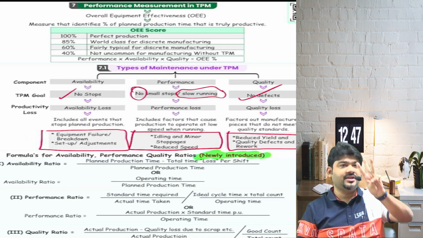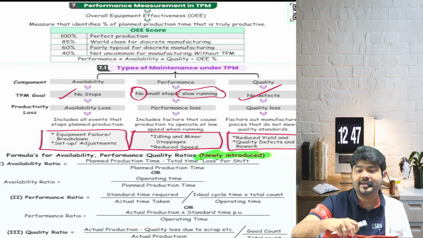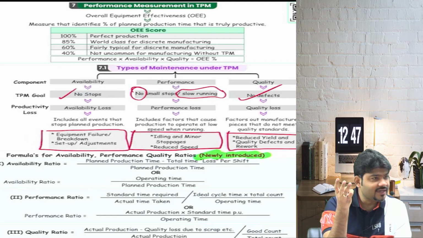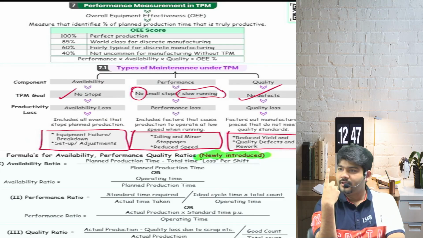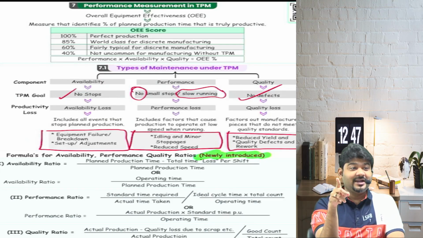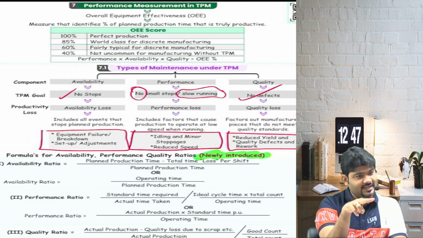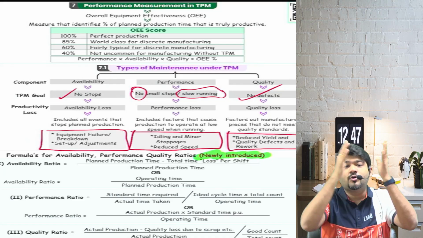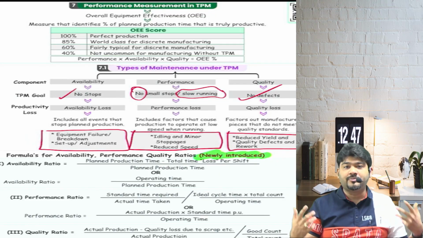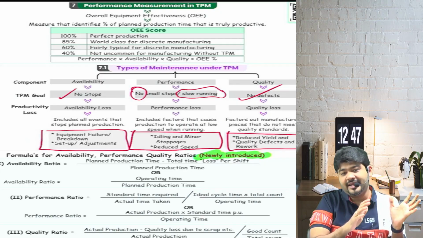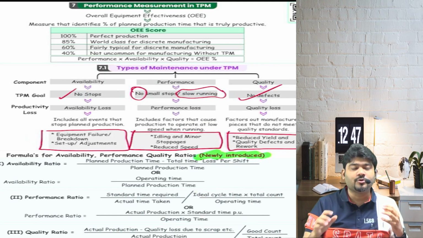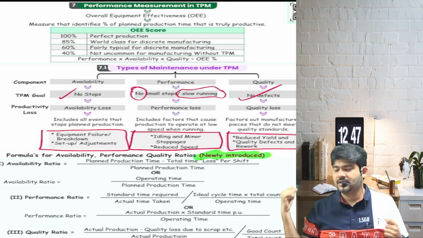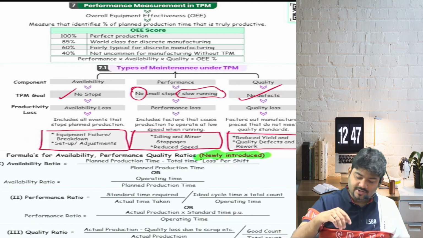So we have to calculate three ratios. Just now we calculated availability, performance and quality ratio for our photocopy machine example. Availability was 80%, performance was 90% and quality was 95%. Can I say availability into performance into quality gave us the OEE? So what is the OEE formula? Availability into performance into quality, APQ. Everybody, what is the formula for OEE? Okay, so now let's write down first.